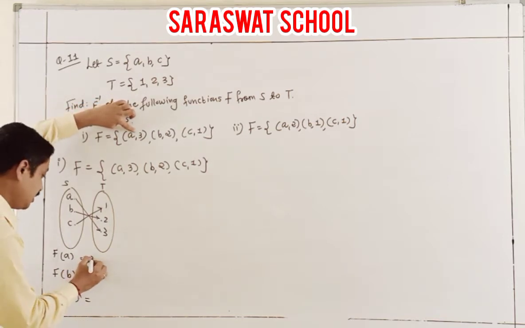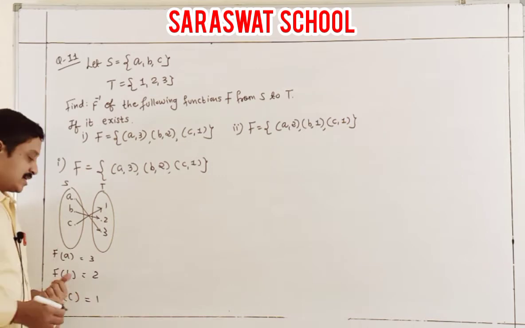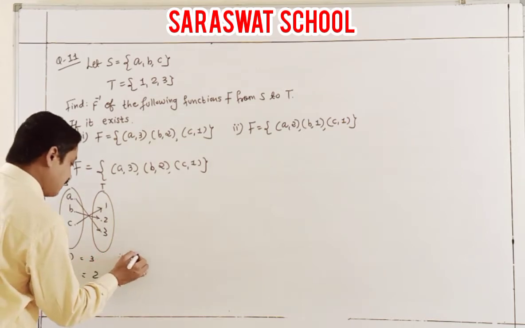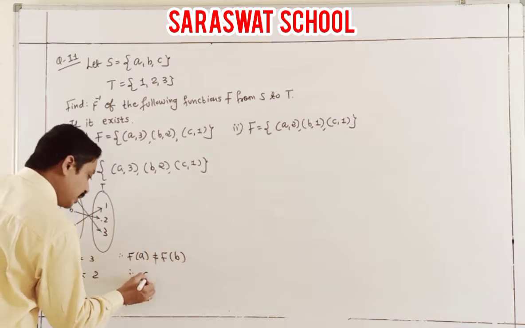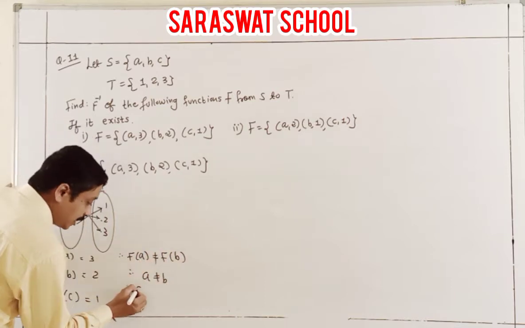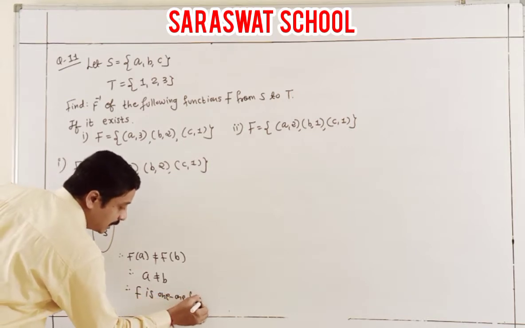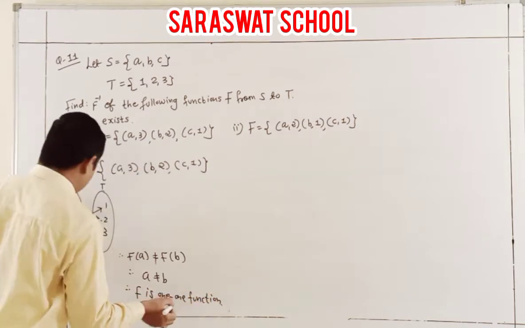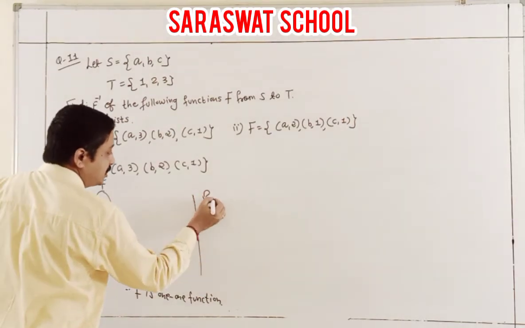Here 3, 2, 1. It is a 1-1 function. Yes. So F of A is equal to F of B, right? No. So A is not equal to B already. So F is a 1-1 function. Either according to the drawing, you can also check it is uniquely associated. And what is the range?